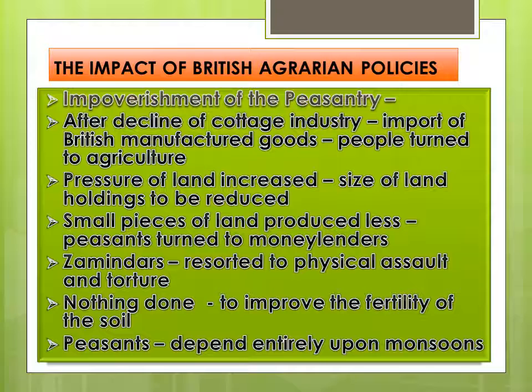As they did not have sufficient for themselves, they went to money lenders. Also, these zamindars tortured them physically for the extraction of revenue. But they did nothing to improve the fertility of soil, and thus the condition of peasants was pathetic.